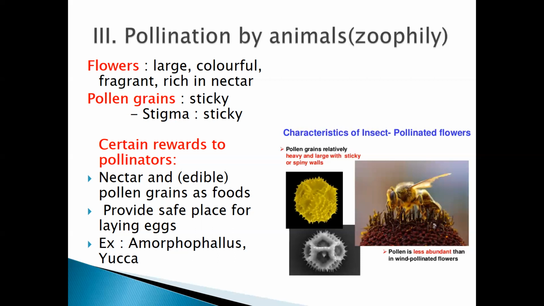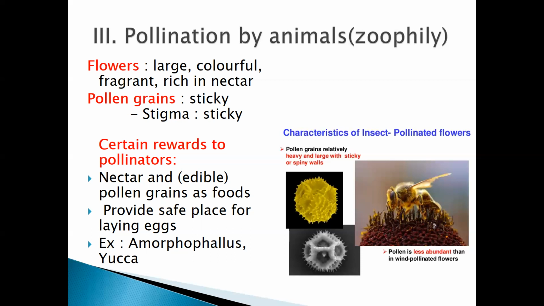Now, what you need to remember: if I ask you in the examination a very easy question for 2 or 3 marks, write the characteristics of the animal pollinated or zoophilous flower.